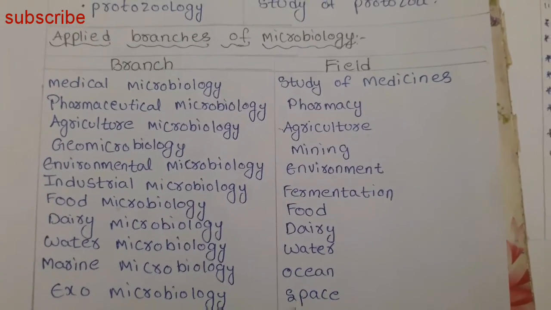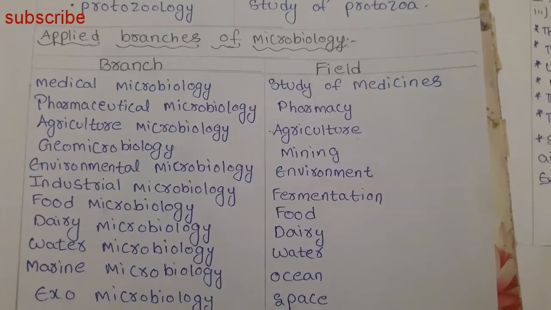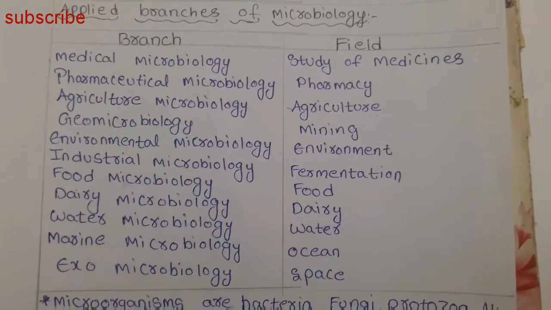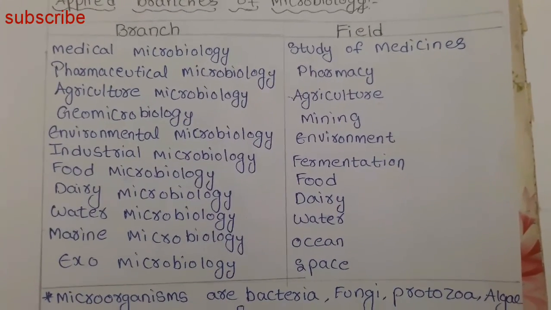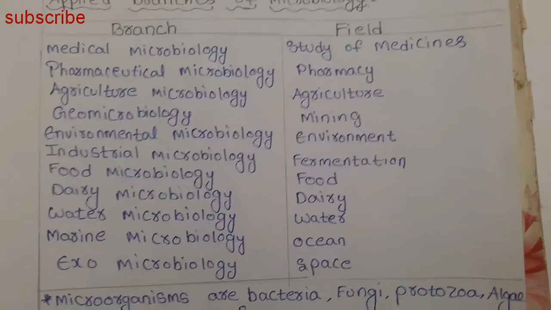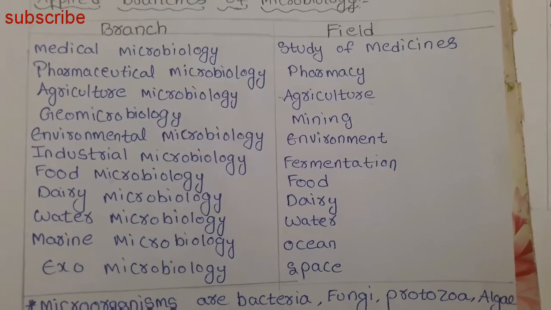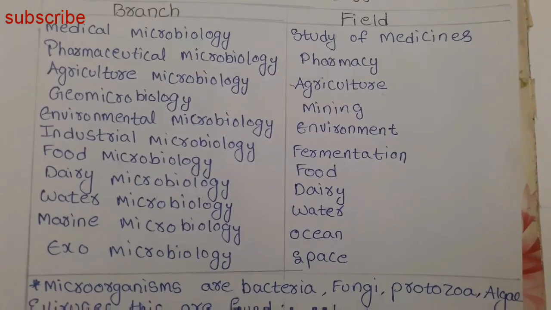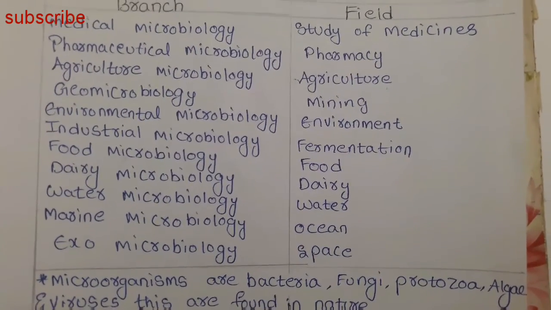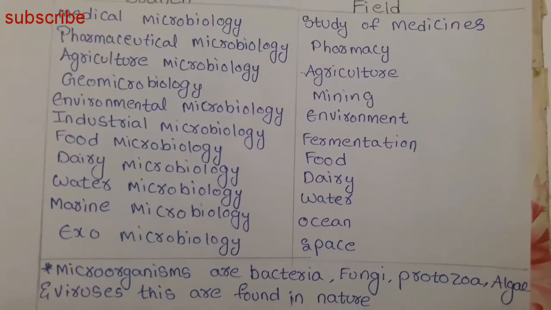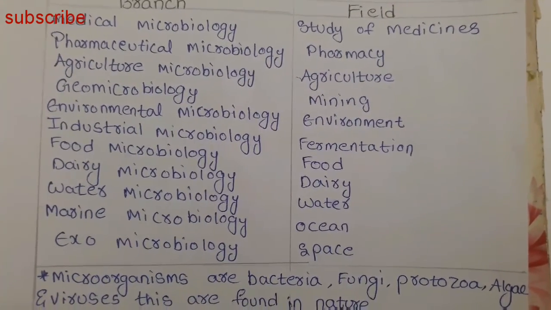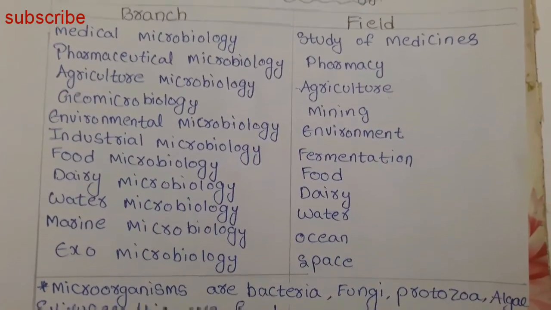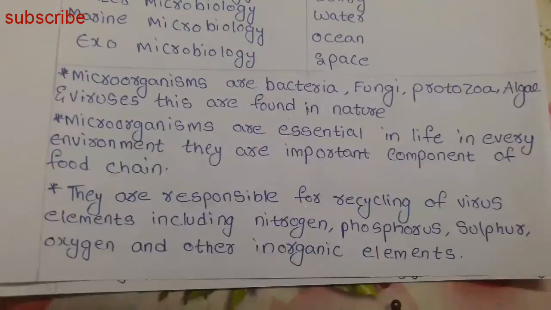Now we will see the applied branches of microbiology. That means microbiology is used in different branches. We will see one by one easily. Study of medicine with the help of microorganisms is known as medicinal microbiology, and in pharmacy, pharmaceutical microbiology, in agriculture, agricultural microbiology, in mining, geomicrobiology, environmental microbiology, industrial microbiology through fermentation, food microbiology in the food industry, dairy microbiology in the dairy field, water microbiology through water, marine microbiology in the ocean, exomicrobiology in space. These are the applied branches of microbiology.